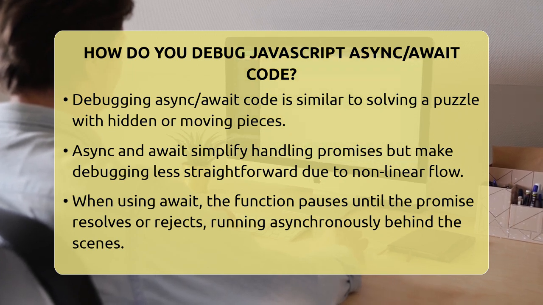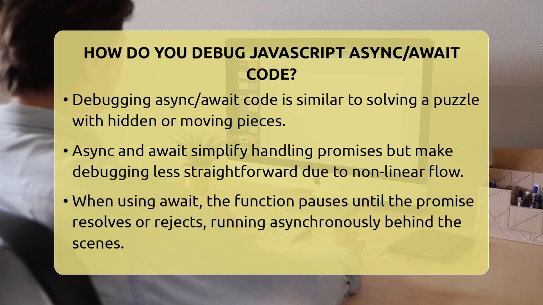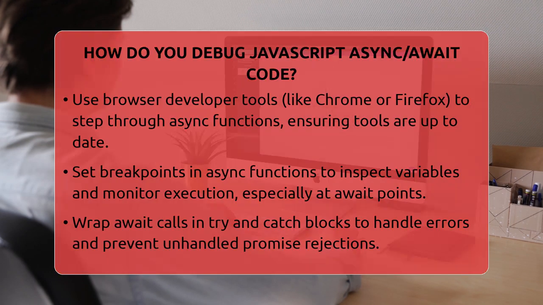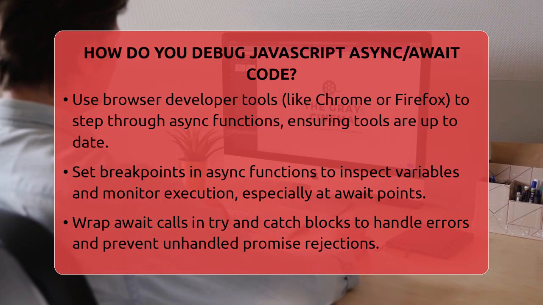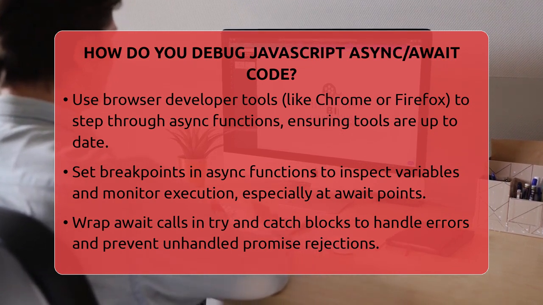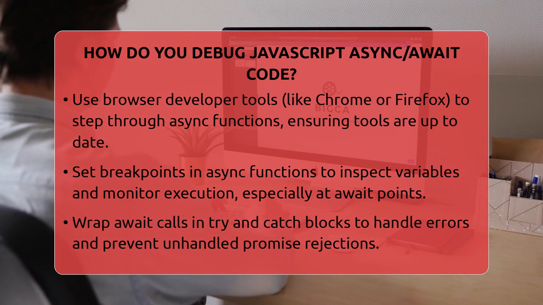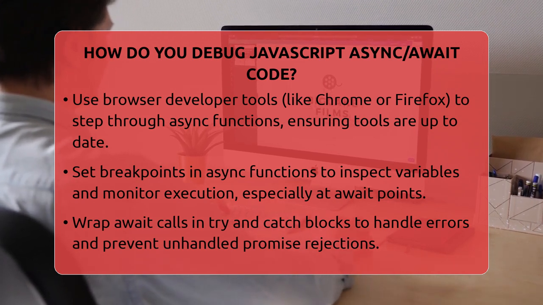Start by understanding how your browser's developer tools work with async functions. In Chrome or other modern browsers, stepping over an await will pause at the next line after the promise resolves. If you see the debugger jumping around or not stopping where you expect, make sure your tools are up to date. Using the latest version of Chrome or Firefox will give you the best experience.